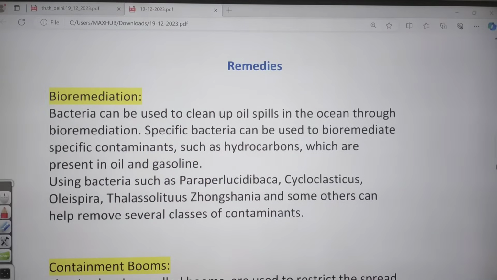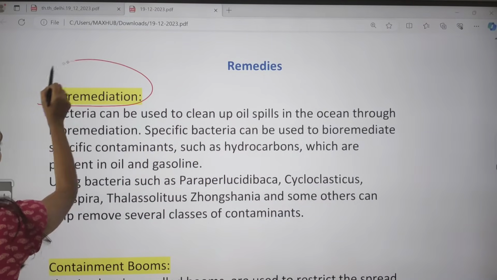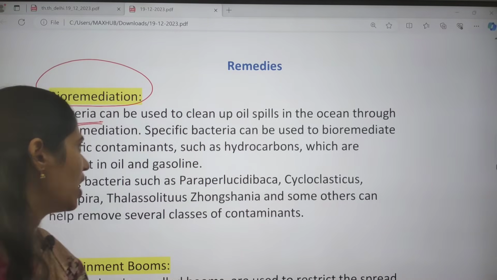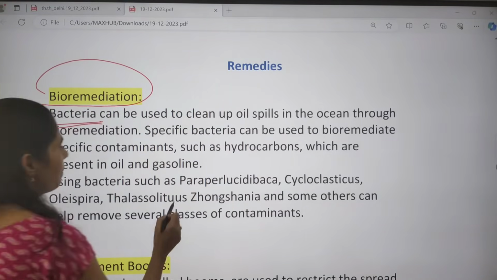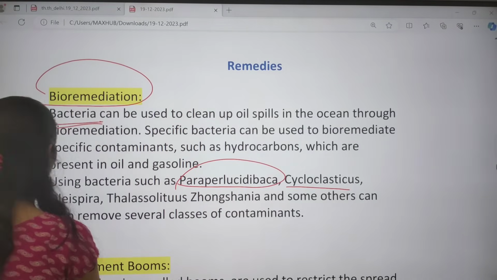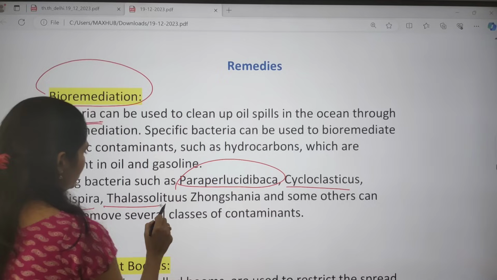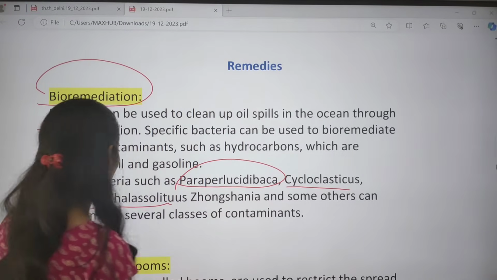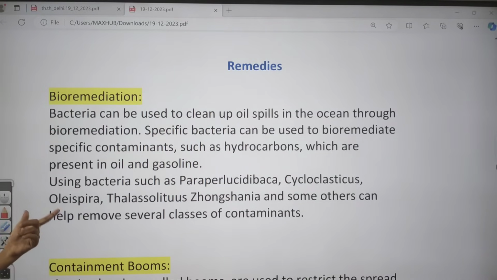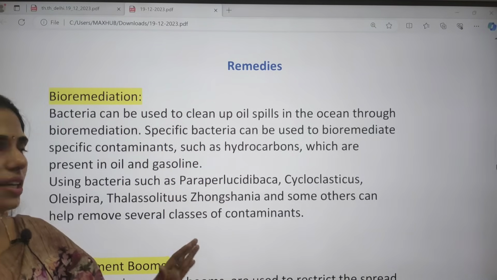The remedy here is bioremediation. We can use some bacteria to clean up these oil spills. We have some specific bacteria that will feed on these hydrocarbons, for example Paraperlucidibaca, Cycloclasticus, and Oleispira, Thalassolituus. These are some important bacteria that will feed on these carbon hydrocarbons, and that will be helpful to remove this oil.